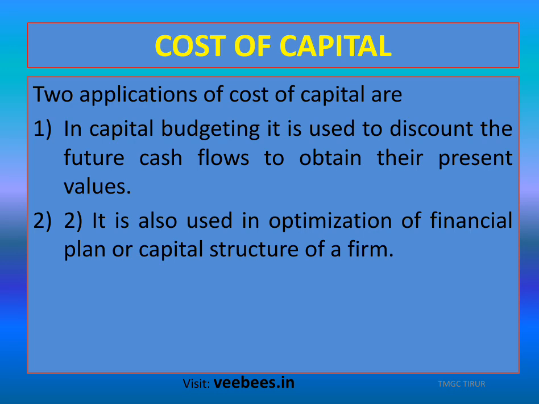These present value factors are obtained at the rate of cost of capital. So, firstly, in capital budgeting, cost of capital is used to discount future cash flows to obtain their present values.